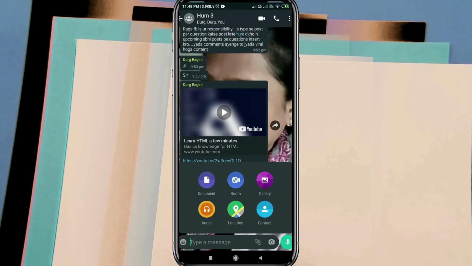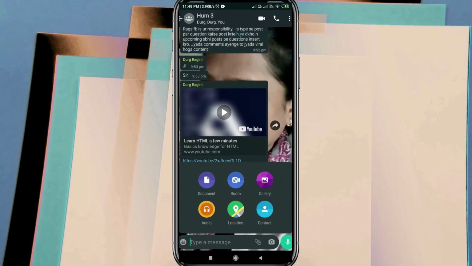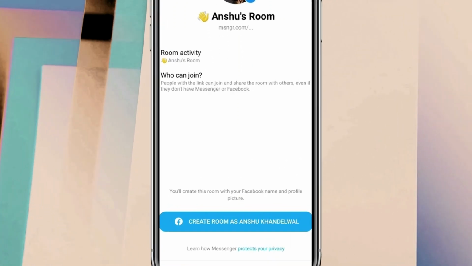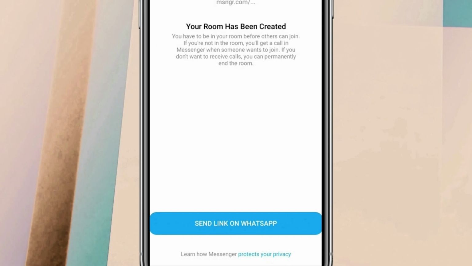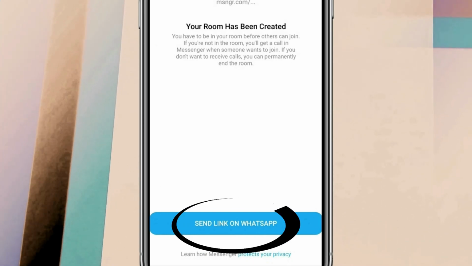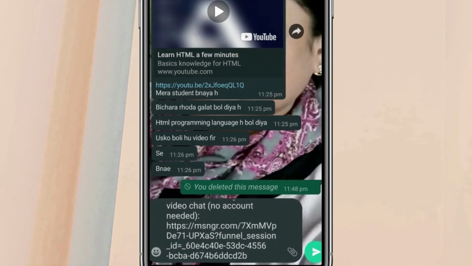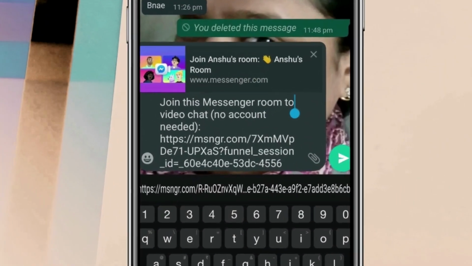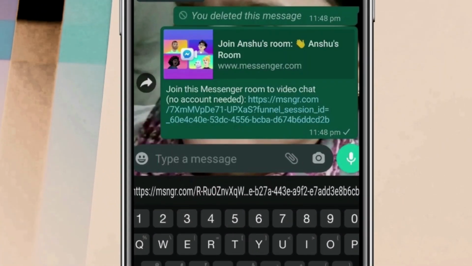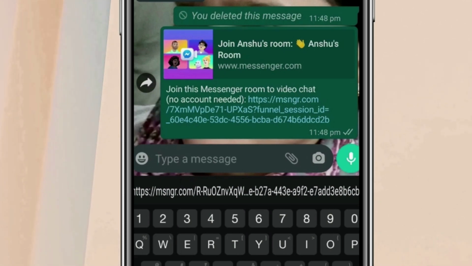Okay, if I click on the room option, it redirects me to my Facebook page, and here it is. It will ask me to create a room as the username. Okay, and the link is generated, send link on WhatsApp. As I click on it, a link is generated, and if I send it, anyone can just click on this link and join the meeting room.